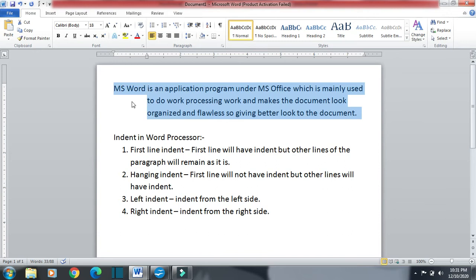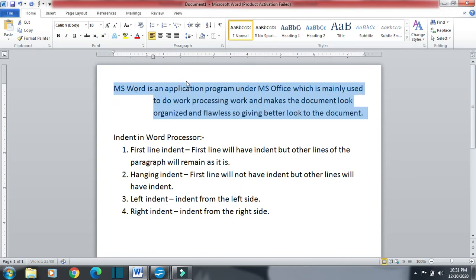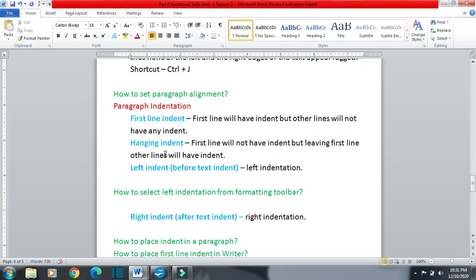There is a space between them and the margin, so you can see this is hanging indent. In hanging indent, the first line remains as it is, but other lines, second, third or fourth, will get indentation. First line will not have indent, but leaving the first line, other lines will have indent.